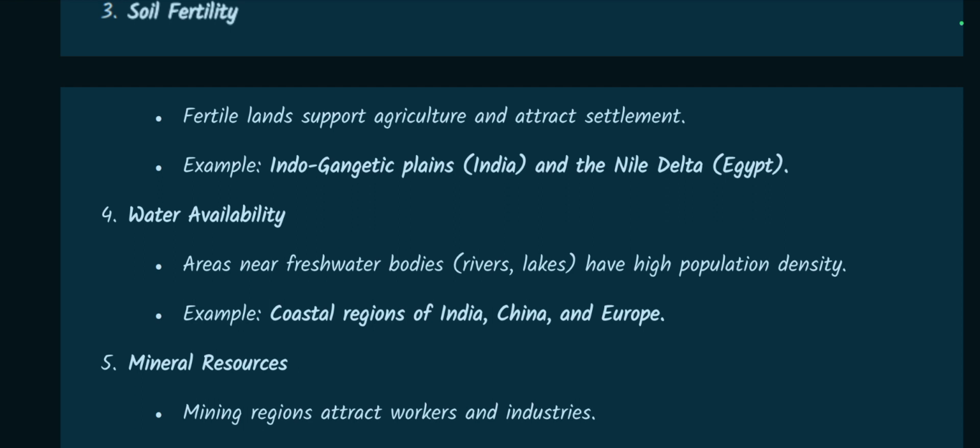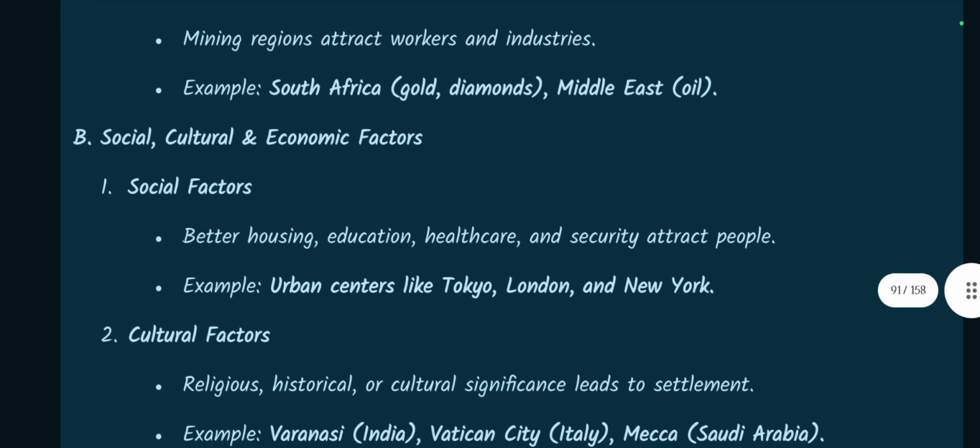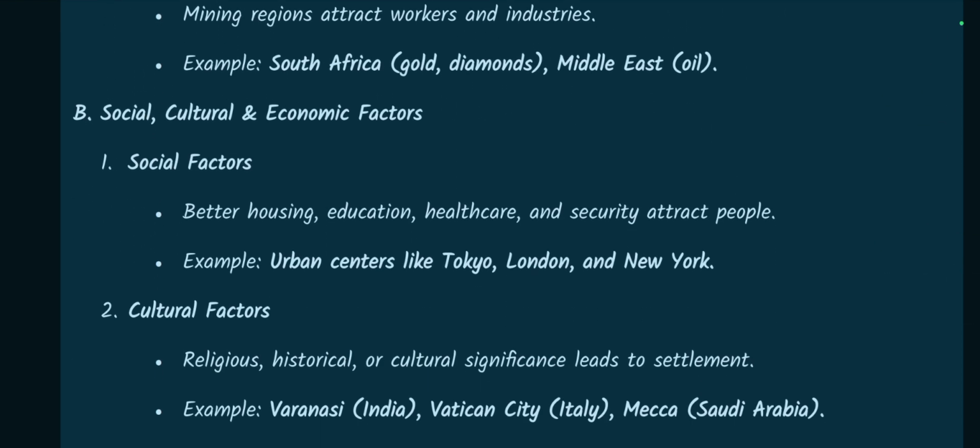Water availability. Areas with freshwater bodies like rivers and lakes have high population density. For example, coastal regions of India, China and Europe. Mineral resources. Mining regions attract workers and industries. For example, South Africa for gold and diamond mining, Middle East for oil extraction.